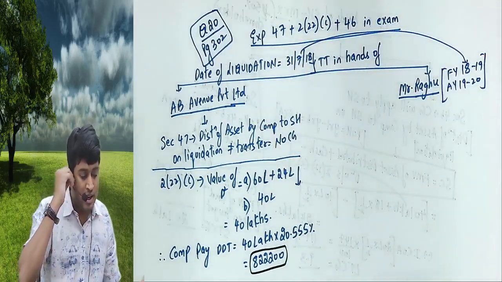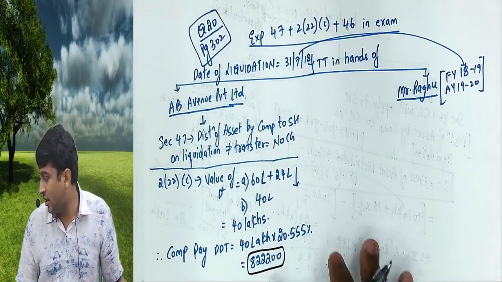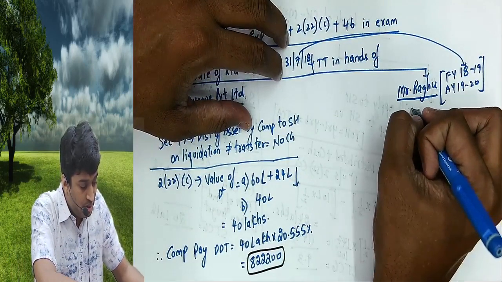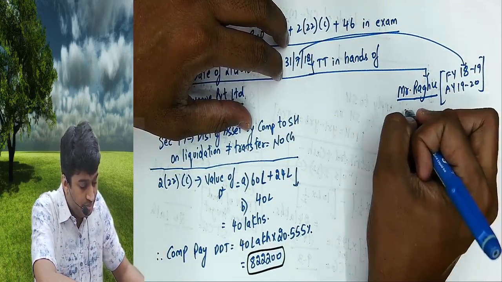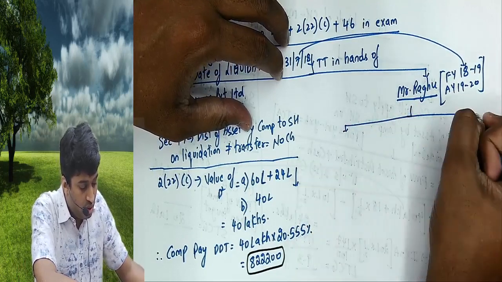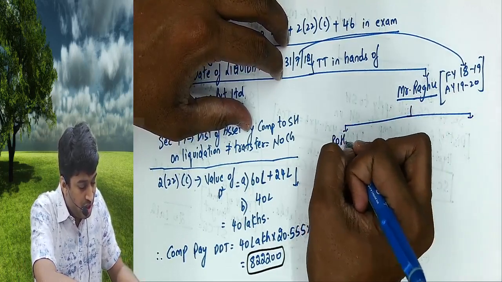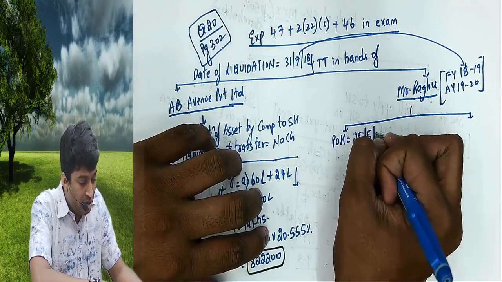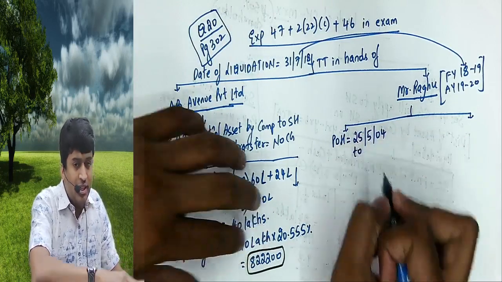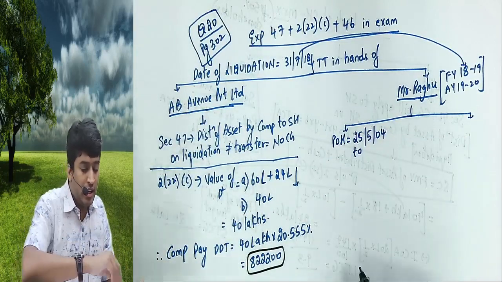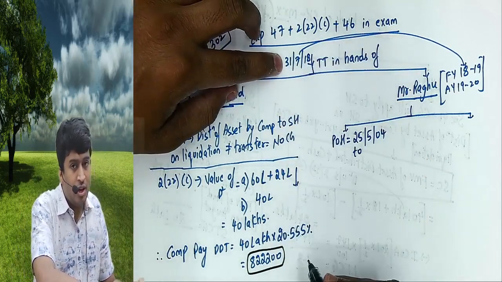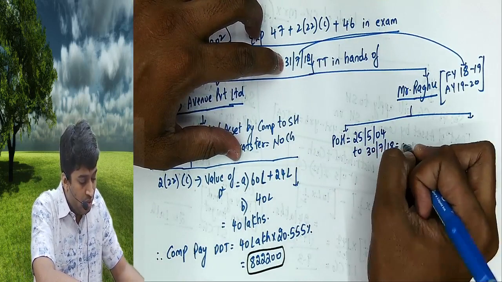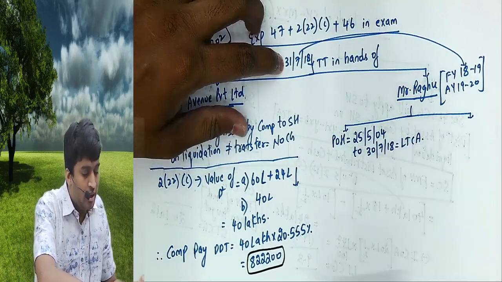Next, now listen. Raghu, when did he invest in shares? He invested in shares on 25/5/2004. When is he getting that land and cash? On the date of liquidation, that is 31st July, but we'll take 1 day minus, 30th July 18, which is definitely a long-term capital asset.